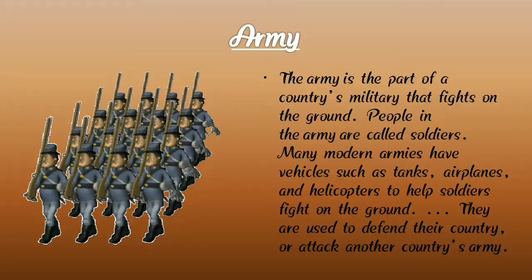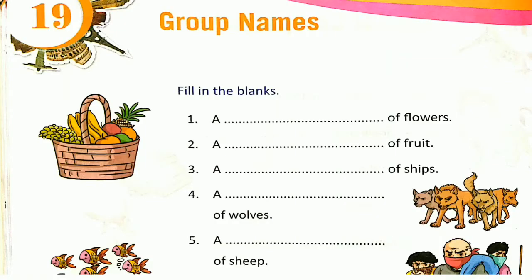Now we are going to do the exercise on group names, unit number 19, fill in the blanks. Children, you all are right with me in your book. Number one, a blank of flowers. A group of flowers is called a bunch. Very good.